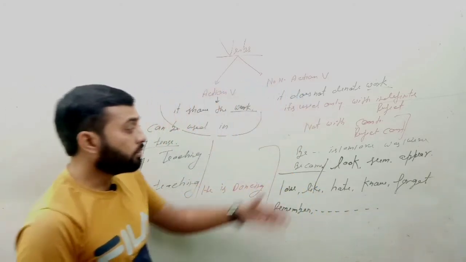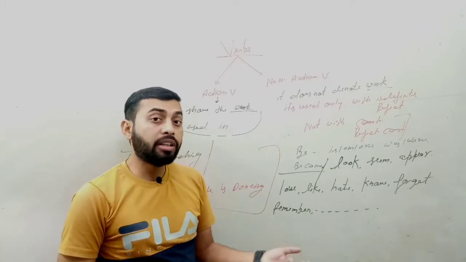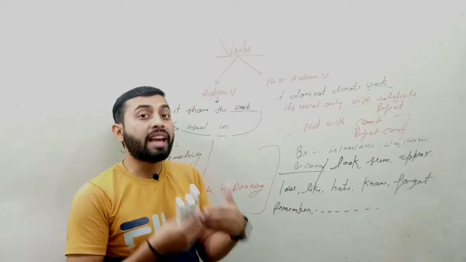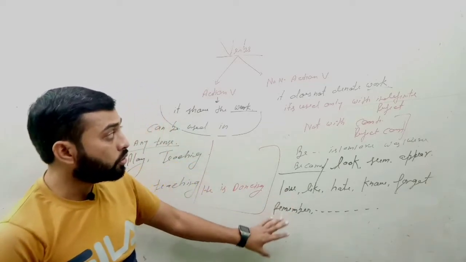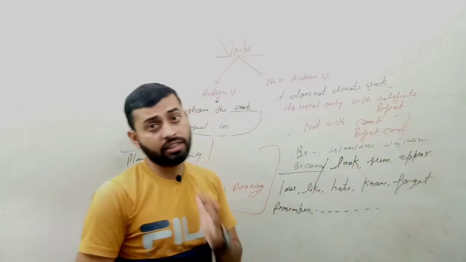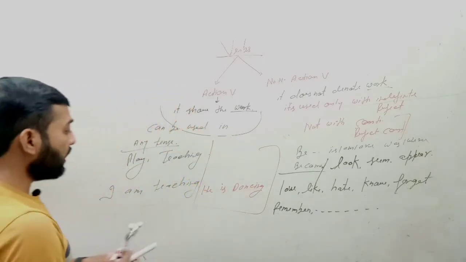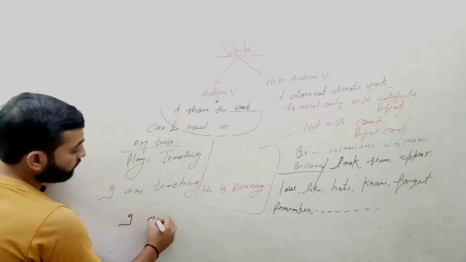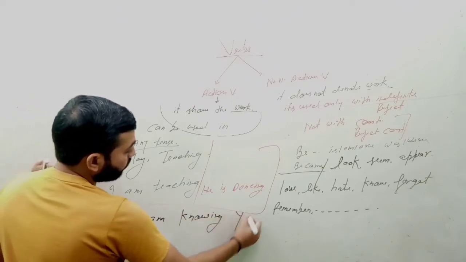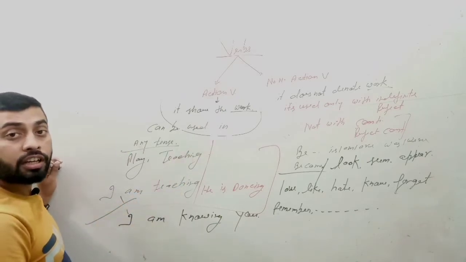So these are some verbs. These verbs do not denote work. They simply denote it happens, but they never say that work is happening or work will be happening. They are used only in indefinite and perfect, not with progressive action, because it's a rule in grammar as well as in spoken English. Like if I say I am knowing you, this is the wrong expression, because these verbs cannot be used in continuous tense.